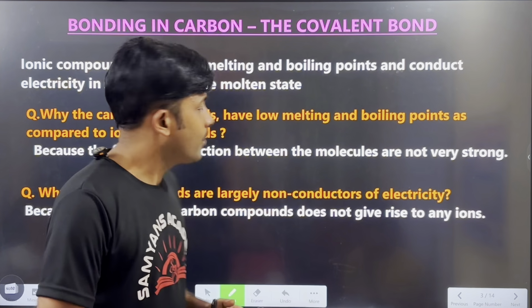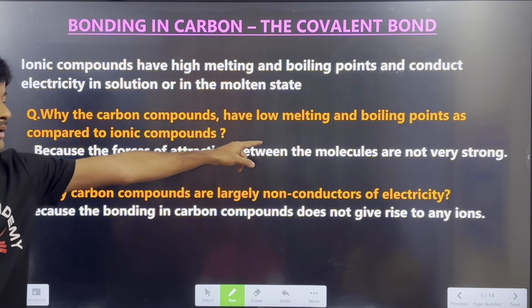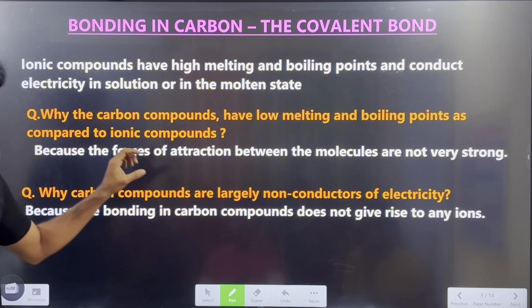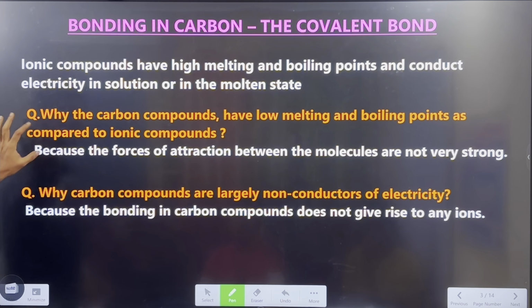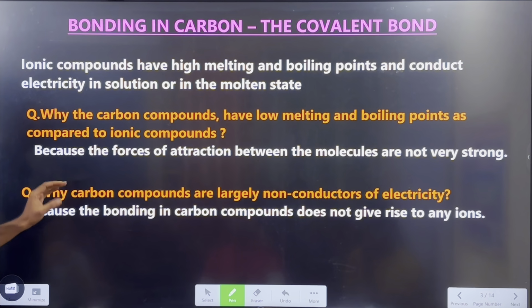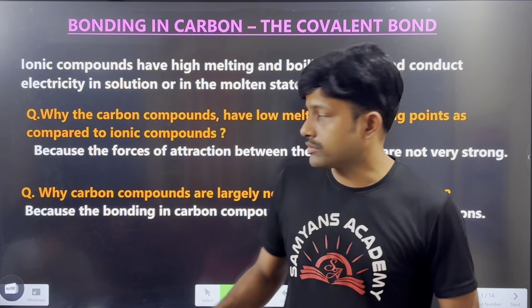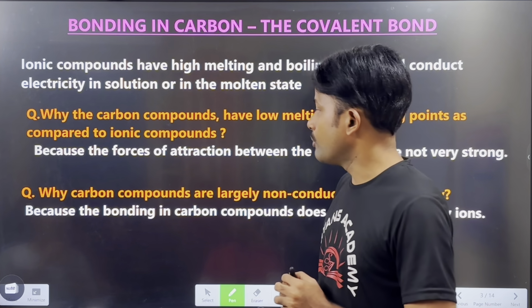Whereas in the case of covalent compounds, why do carbon compounds have a low melting point and boiling point? Carbon compounds we also call covalent compounds, and they have a low melting point and low boiling point. Why? Because the force of attraction between the molecules is not very strong. Because of this reason, the carbon compounds have a low melting point and a low boiling point.